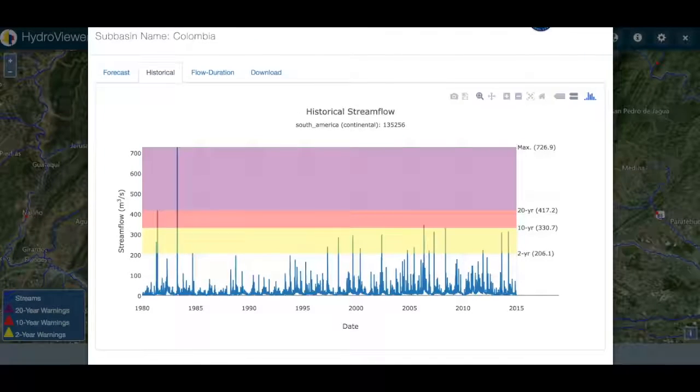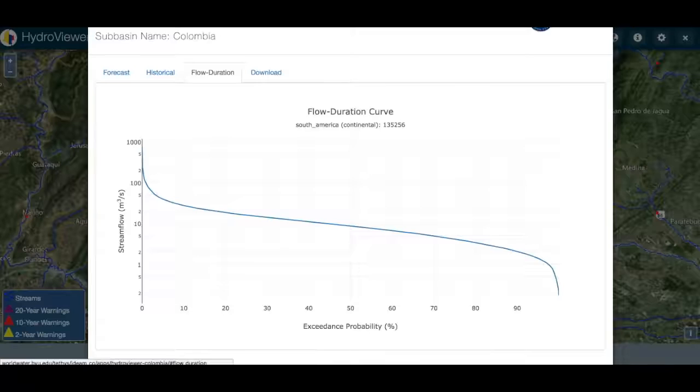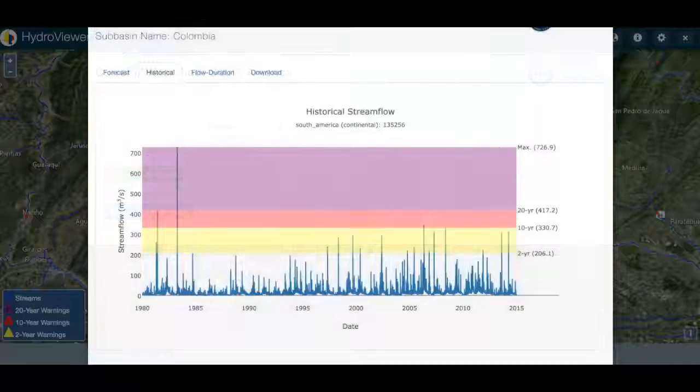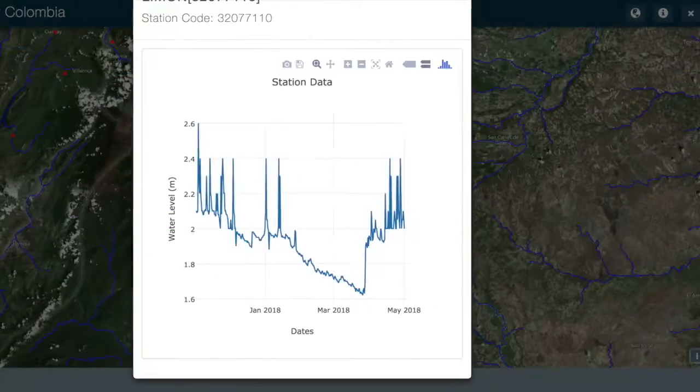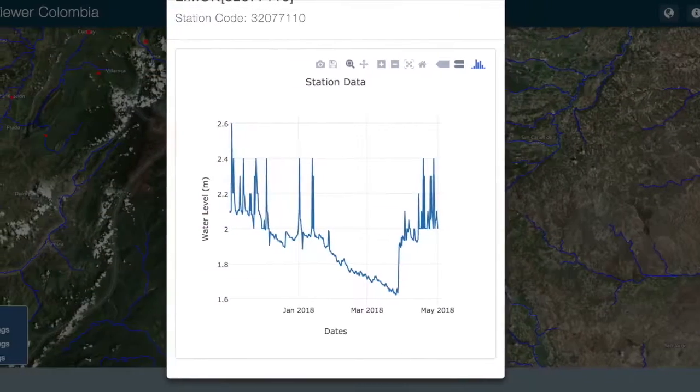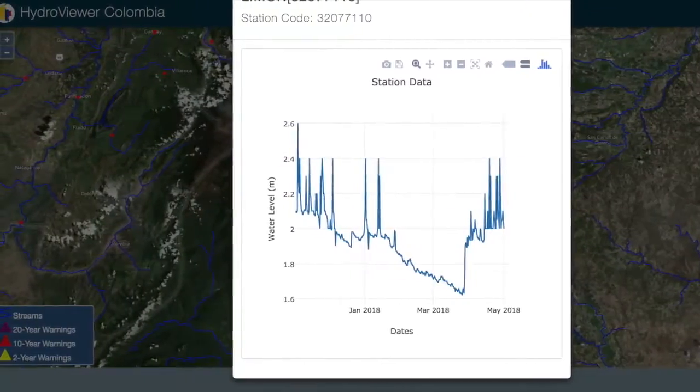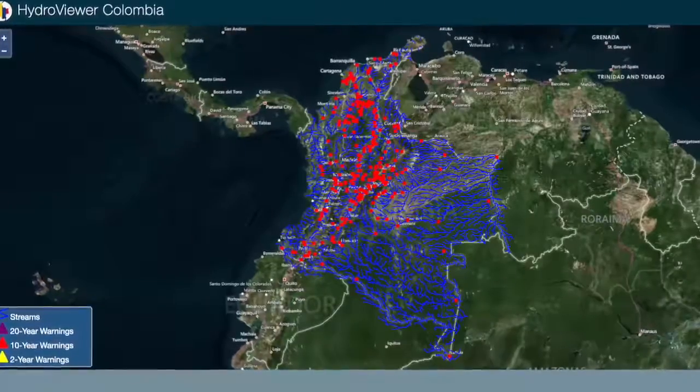The definition of river sections or reaches is very useful at the hydrological forecast level in Colombia. Although the magnitude of the flows generated by the historical data and the reanalysis in some cases overestimates and in other cases underestimates the values of historical station flow, it represents well the interannual regime of flow.